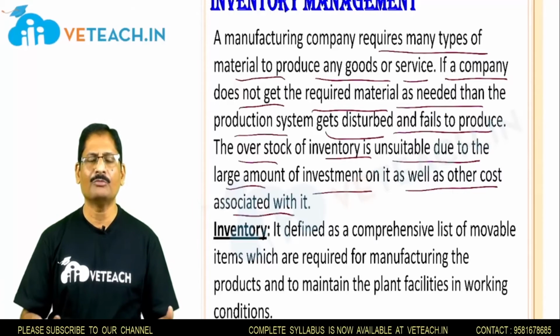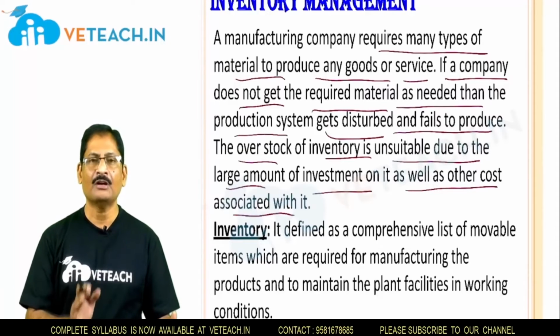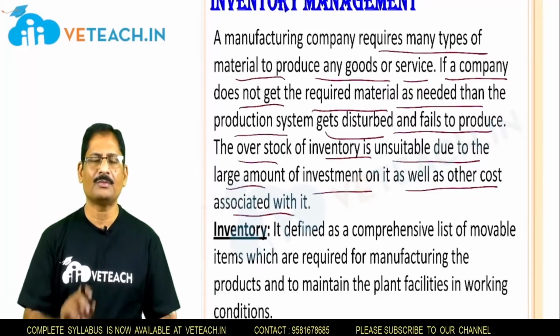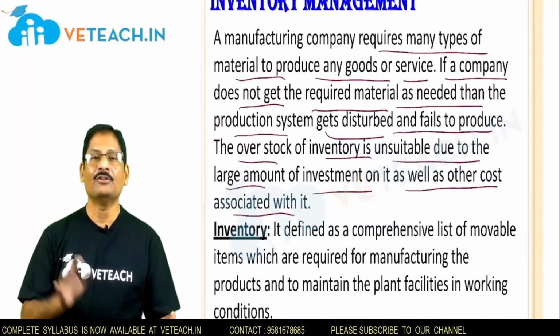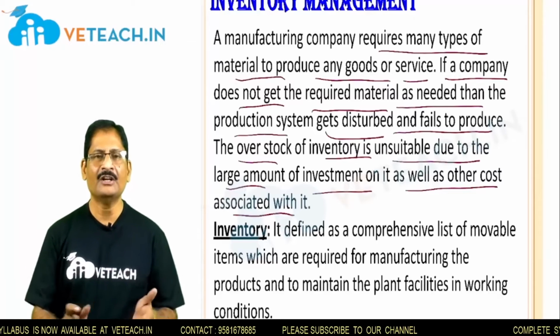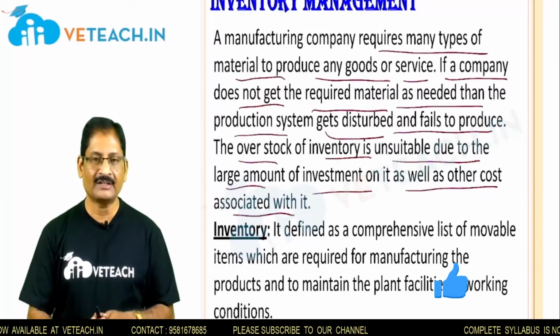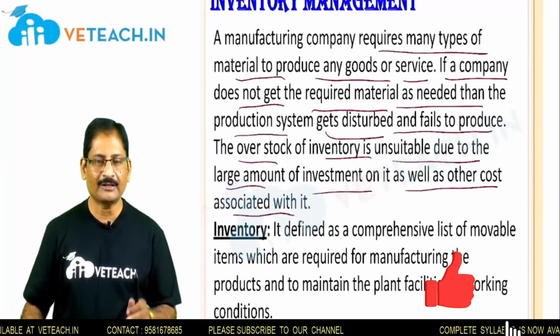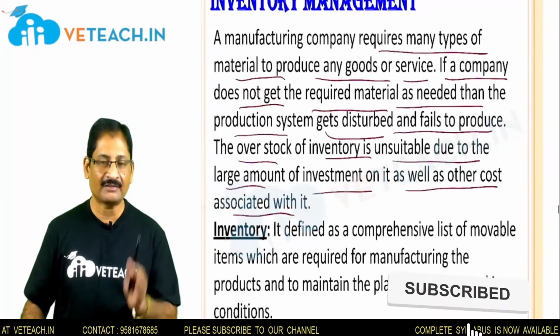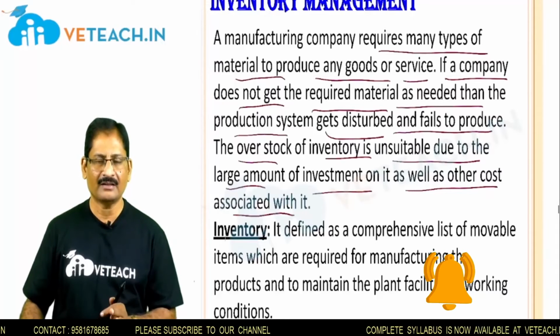If you have more inventory, it leads to other difficulties: you are forced to invest more for procurement of the raw materials, and you have to store them, for which you spend additional cost on handling. So inventory management is about the requirement of inventories as well as maintaining the levels of inventory as required.